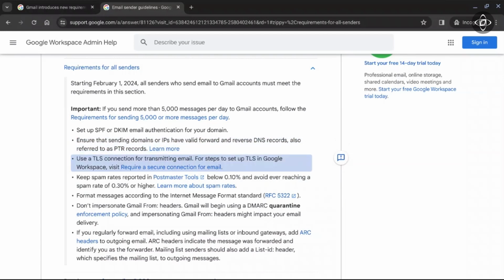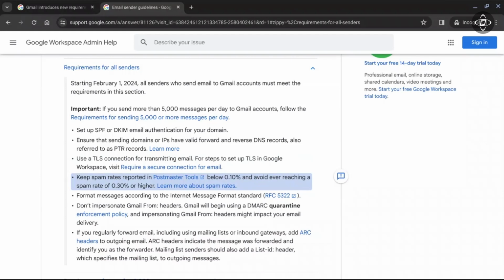Next, use a TLS connection for transmitting emails. You can also use TLS encryption in the Google Workspace admin console. Here you will find the link from where you can enable the settings. Coming to the next, keep the spam rate reported in the Postmaster tool below 0.10%. Google also suggests not letting the spam rate go above 0.3%.